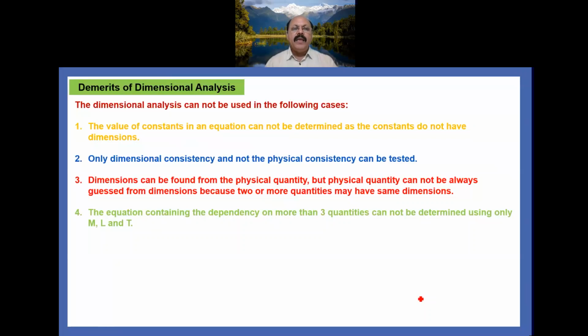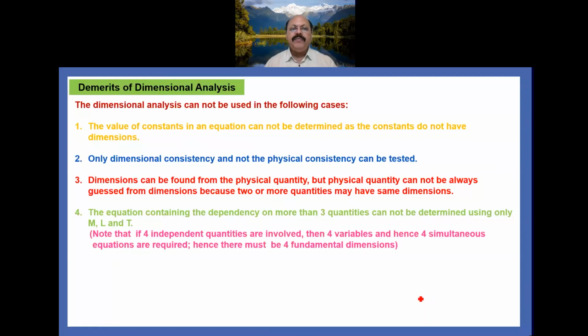Fourth one, an equation containing dependency on more than three quantities cannot be determined using only M, L and T. Note that if four independent quantities are involved, then four variables and four simultaneous equations are required. Hence, there must be four fundamental dimensions.